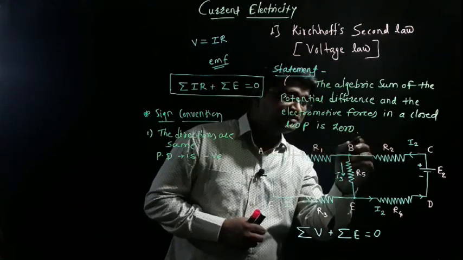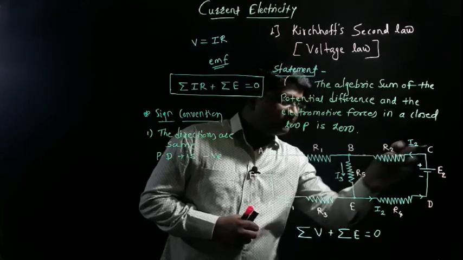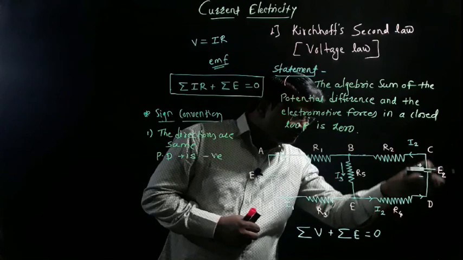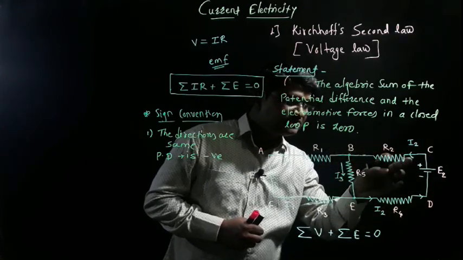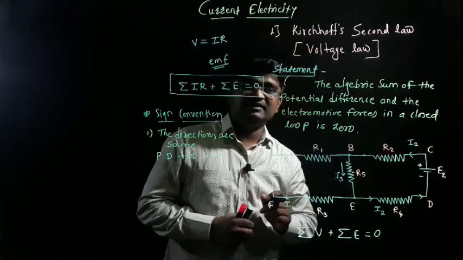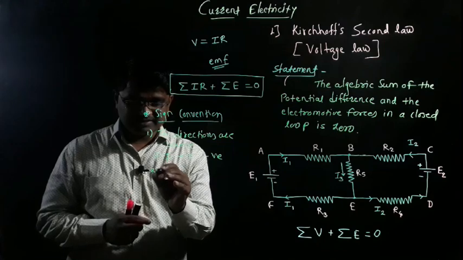And after that, see here, when we are moving from B to C, we are moving in the given direction. This is the direction of tracing. But let's see, the direction of electric current is opposite. When we are moving from C to D, we are moving in the downward direction, but the current is moving upward. So if the direction of tracing is opposite to the direction of electric current, consider that the potential difference is positive. This is the second sign convention.